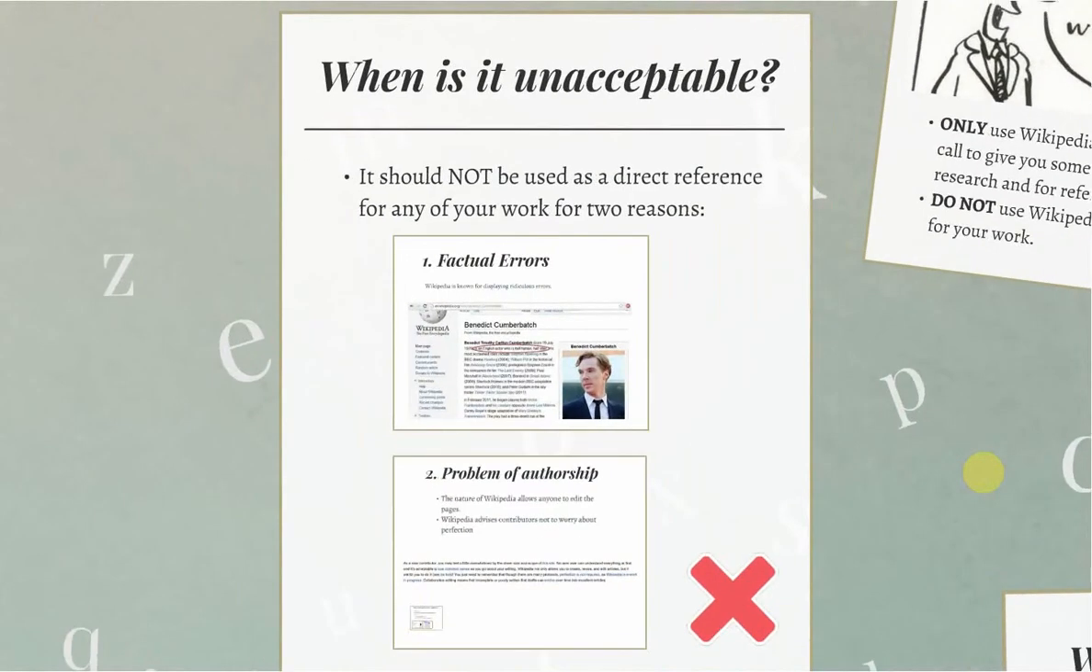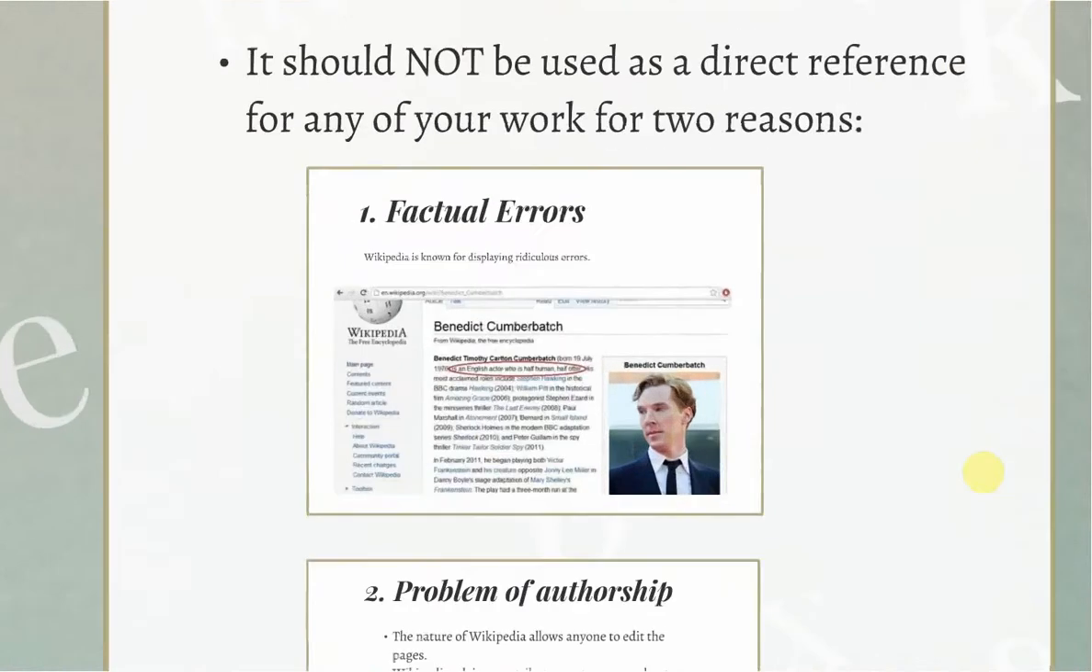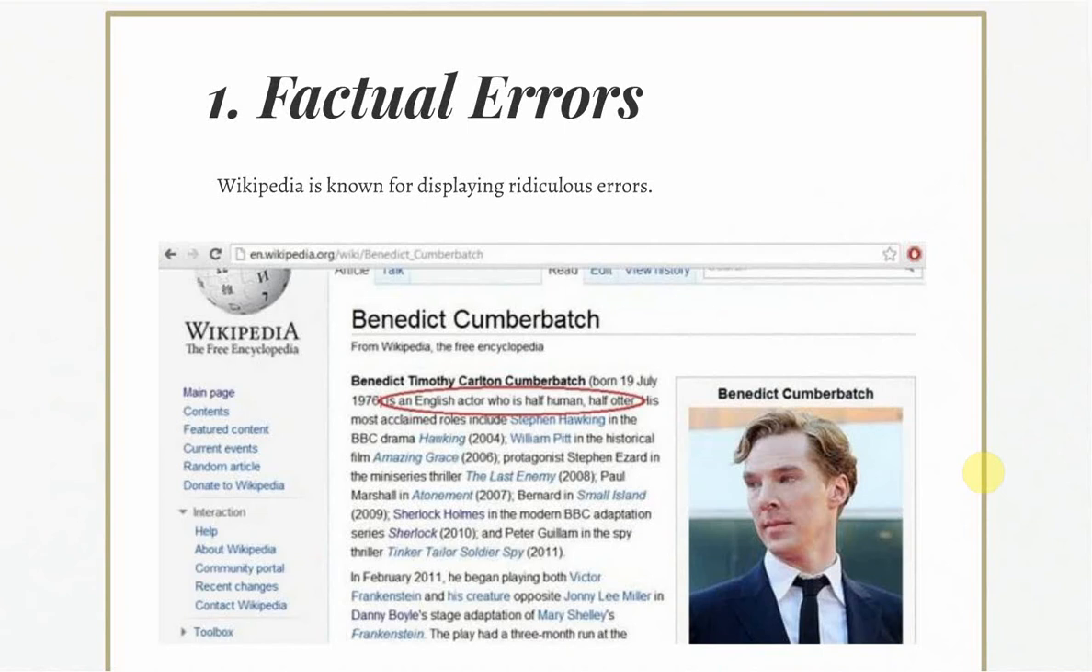Now, when is it unacceptable to use Wikipedia? Well, it should not be used as a direct reference in any of your work, and there are two reasons for this. Firstly, because there are factual errors. Wikipedia is known for displaying some ridiculous errors.